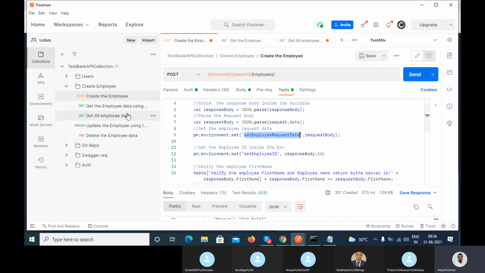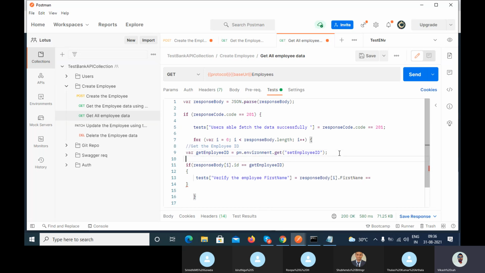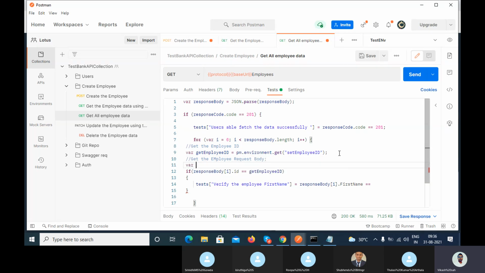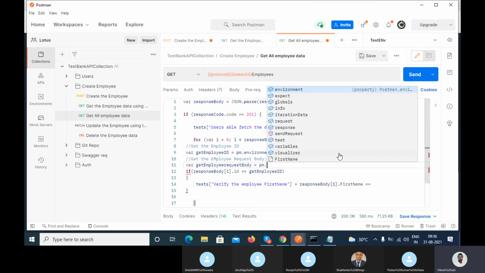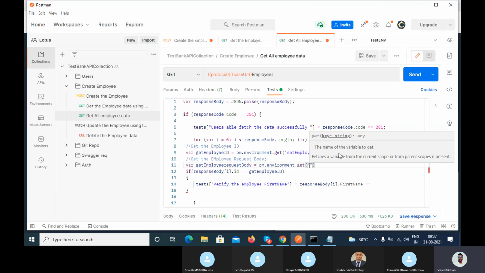So I will copy this, and I will use one more get method, get employee request body, is equal to pm dot environment dot get, and pass the variable name.